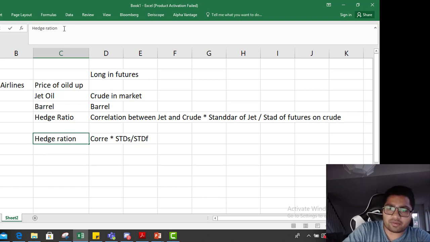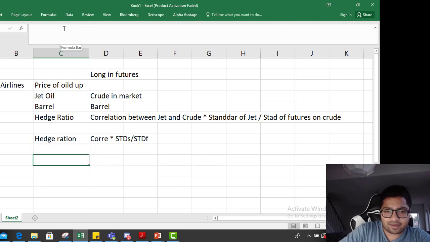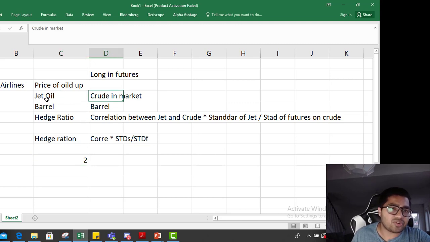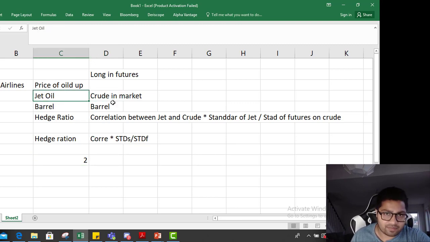So just for understanding's sake, what happens if your hedge ratio comes out to be 2? What does that mean? It means you have to go long or go short on 2 crude contracts so that you hedge 1 barrel of jet oil.